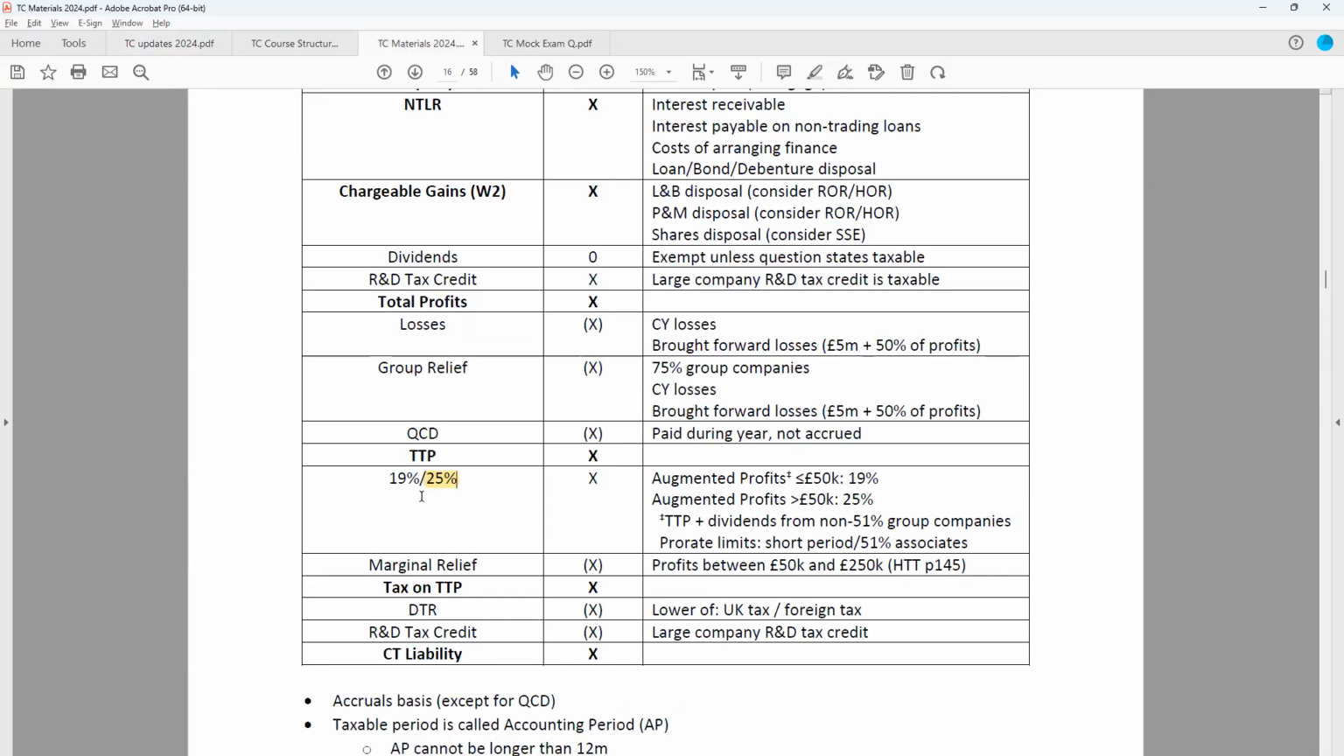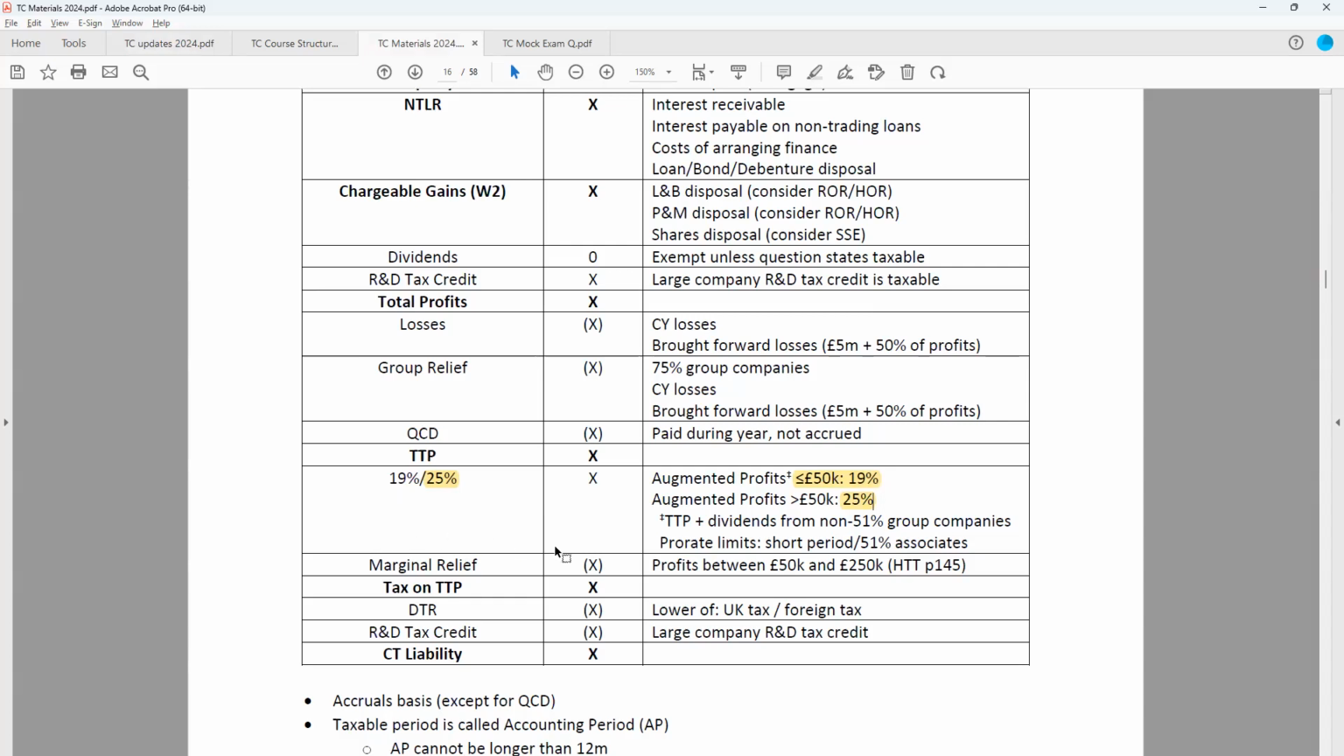However, small companies, those with profits 50,000 or below, will still pay at 19%. So companies with profits less than 50,000 will pay at 19%. Those with more than 50,000 will pay at 25%. So these are not tax bands. This isn't the first 50,000 is taxed at 19%, and then all profits after that are taxed at 25%.